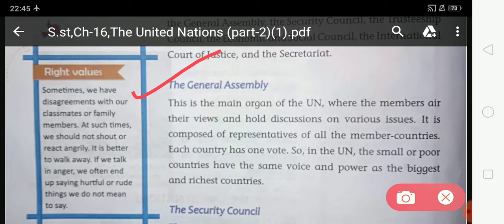So students, the General Assembly is the main organ of the United Nations, and it is composed of representatives of all member countries, and each country has one vote. So in the UN, the small or poor countries have the same voice and power as the biggest and richest countries.